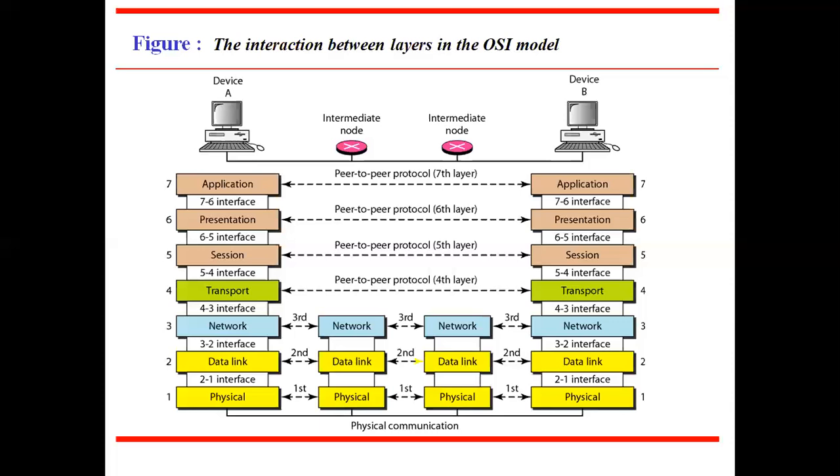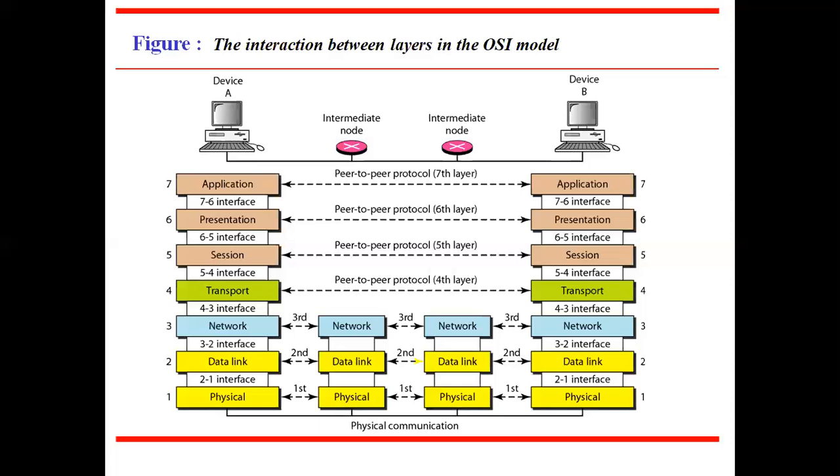The standard data units at different layers are as follows. At the physical layer, the unit of data is the bit. At the data link layer, the unit of data is the frame. At the network layer, the unit of data is the packet. At the transport layer, the unit of data is the transport protocol data unit, TPDU.